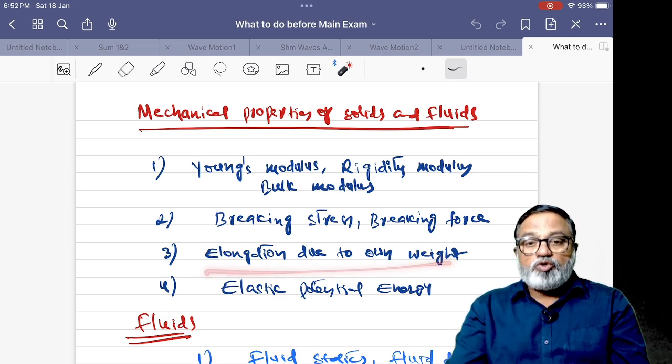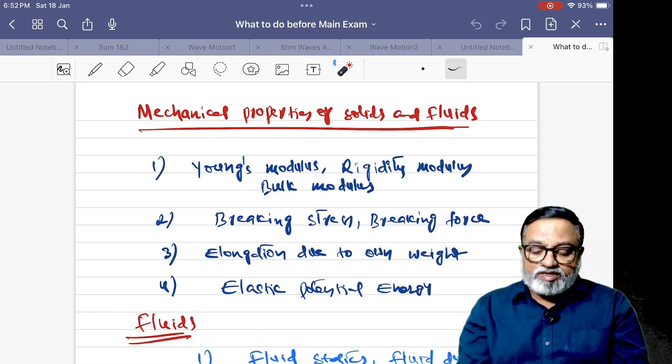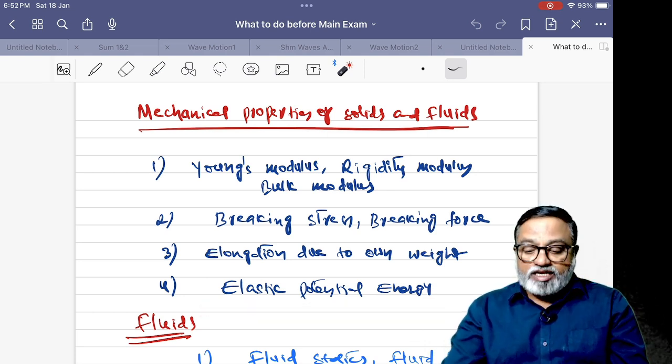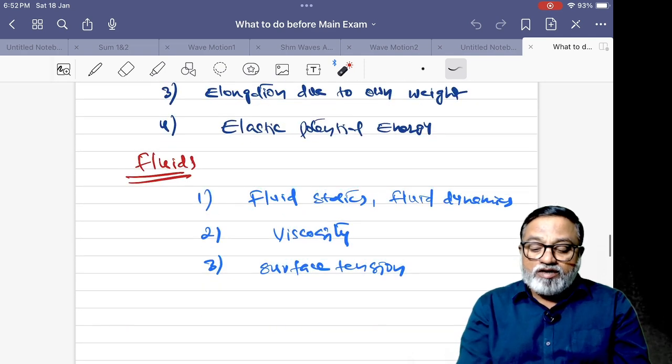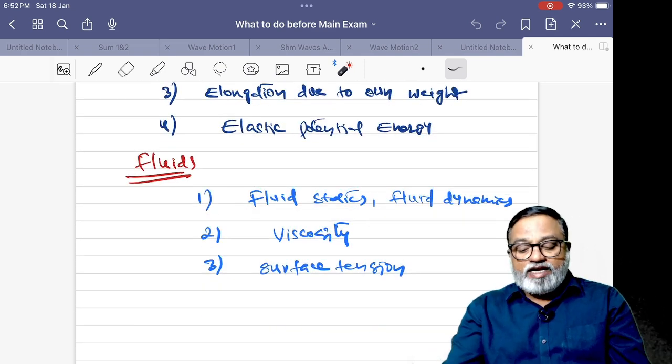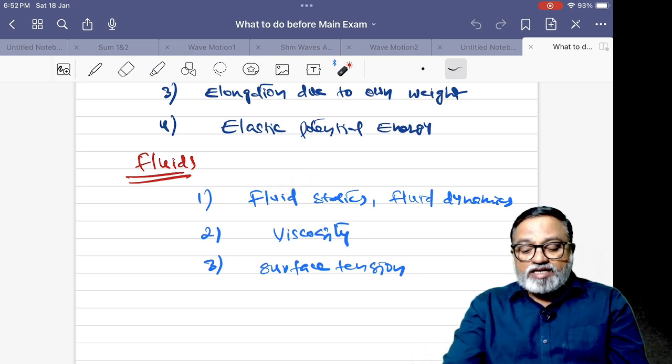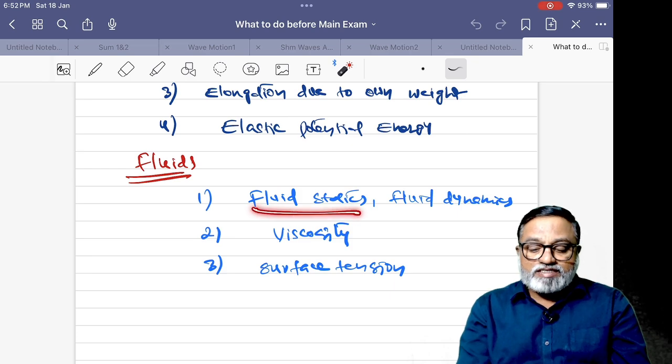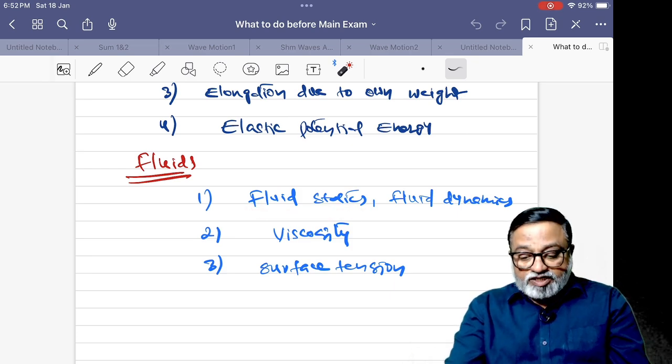Next, elongation due to its own weight. There are two formulas for this one, and elastic potential energy. And fluids, fluid statics and fluid dynamics. In fluid statics, fluid energy, when the fluid is at rest, what is the fluid pressure?